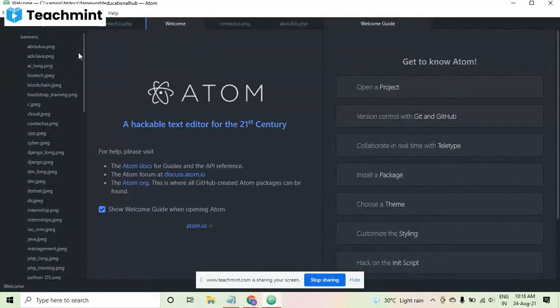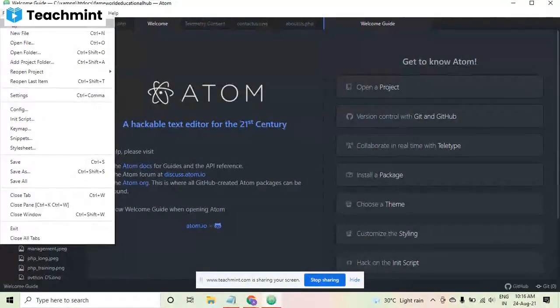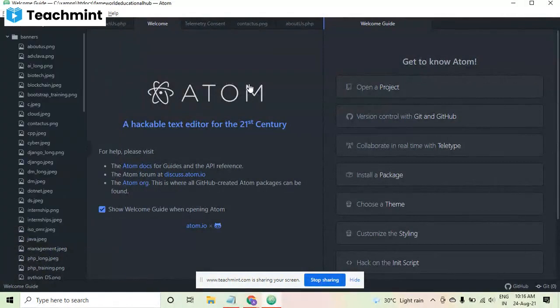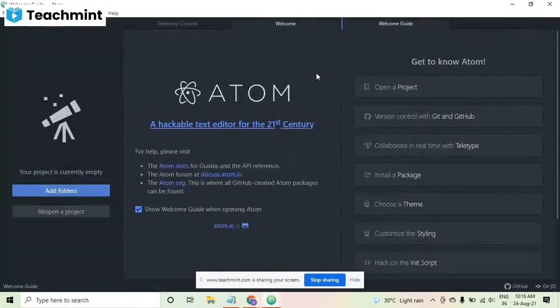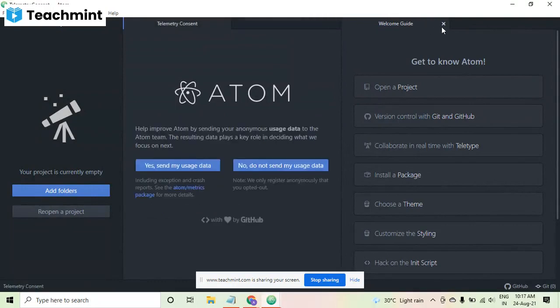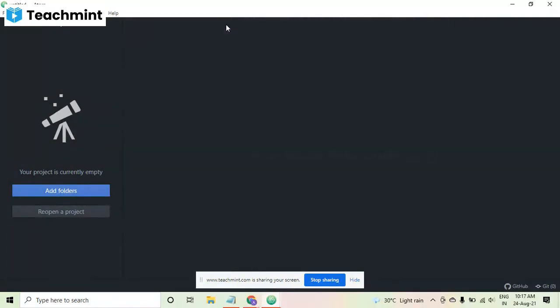One particular project of mine is already open here, but I want a new window. So I am selecting new window. You can see now this new window is in front of me. You can see the welcome screen and the welcome guide and everything. This is the way this software will come to you, and it has a really professional look also. Here you can just close this welcome screen. This is not required for us.